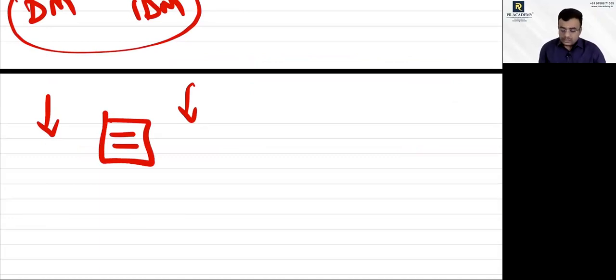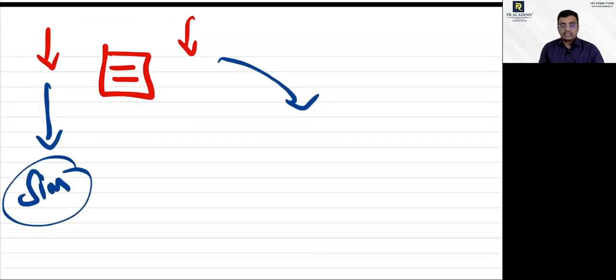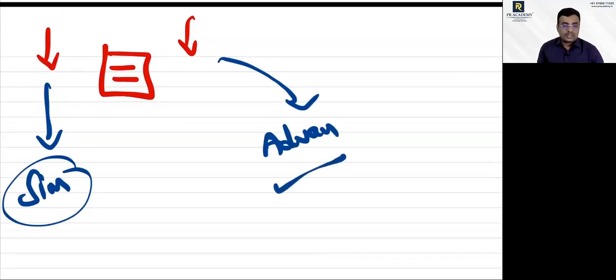Then you may ask me, what is the difference between the direct method and the indirect method? The direct method is a simple method, the indirect method is an advanced method, and the standard suggests going with the indirect method. In the examination, look at what the question asks. If the question doesn't say anything, see which method the data is given for. Accordingly you decide under which method you are supposed to do. Both are easy only. The direct method will give minimum information, whereas the indirect method will give detailed information.